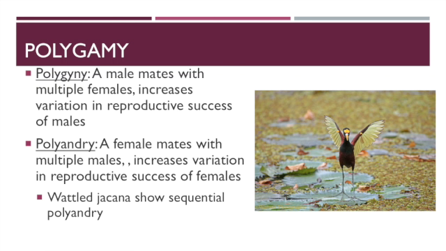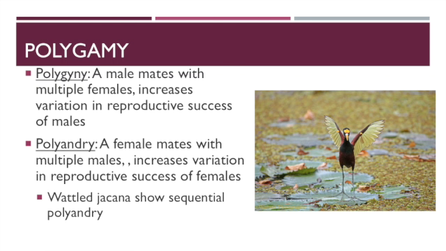The same sort of thing happens in polyandry, but in this case, because females mate with multiple males, you get a lot of variability in the reproductive success of females. Some females who can guard high quality territories and males get all the matings, and other females get very few, if any. Now, the variability in reproductive success, or the number of offspring, is not as large, because females really limit the number of eggs that can be produced.